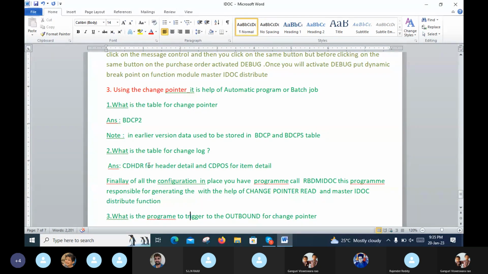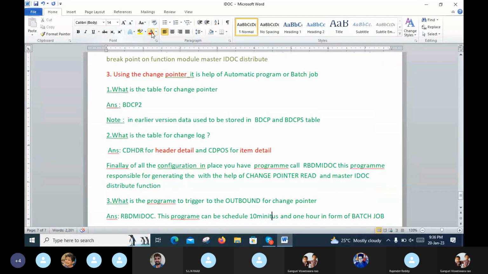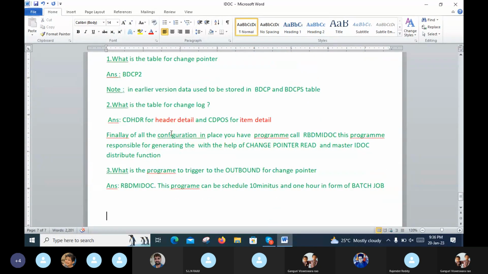What is the change log table? CDHDR is for the header details and CDPOS is for the item details. These are the change log tables.